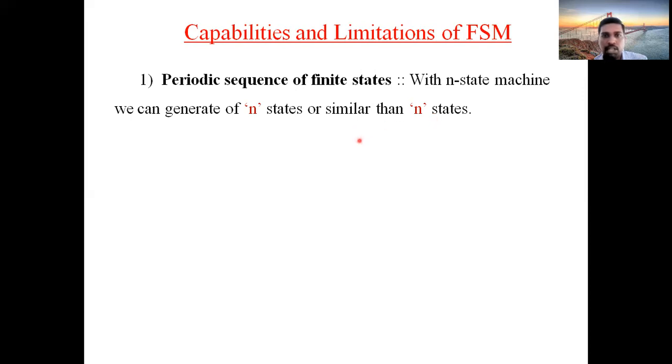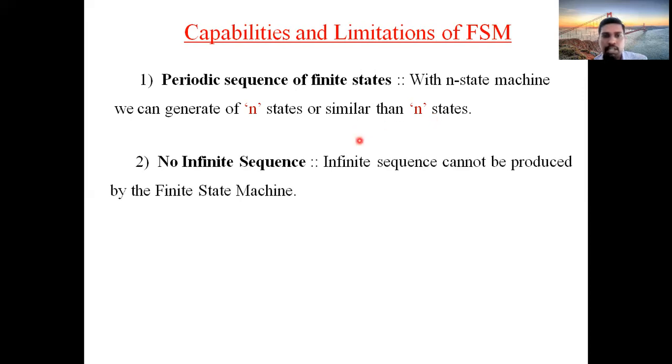And what is the second one? Here, no infinite sequence can be generated. Why? Because as they consist of only a finite number of states, you cannot generate an infinite sequence. An infinite sequence cannot be produced by the finite state machine. Why? Because we consist of only a finite number of states, right? So for that reason, we cannot generate an infinite sequence.